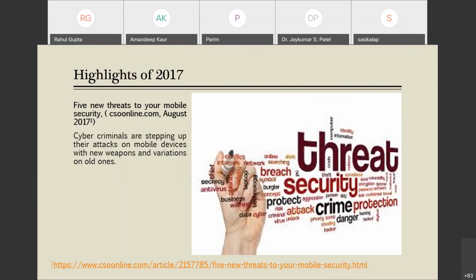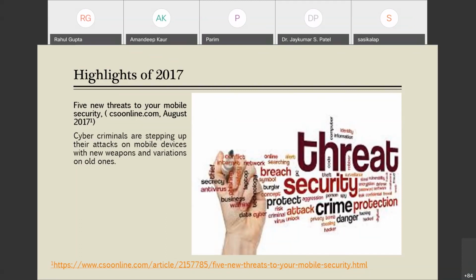What they want to say in this report is that cyber criminals are stepping up their attacks on mobile devices with new weapons and variations on old ones. They want to draw your attention to how attackers are moving toward mobile devices and how your mobile is under threat.